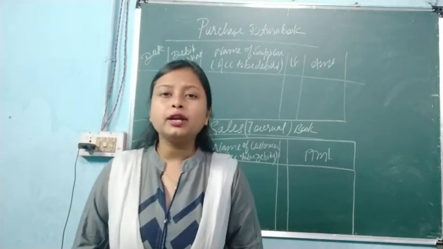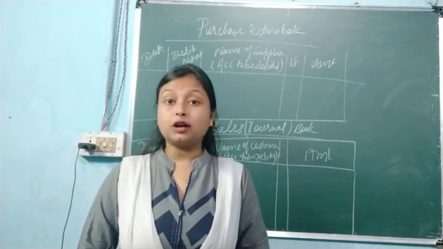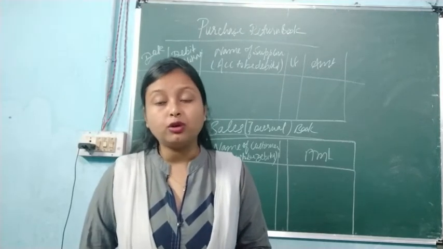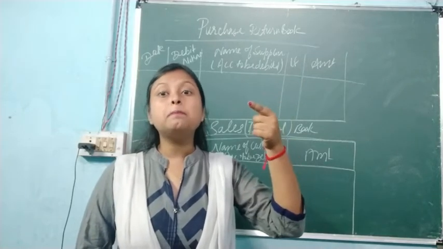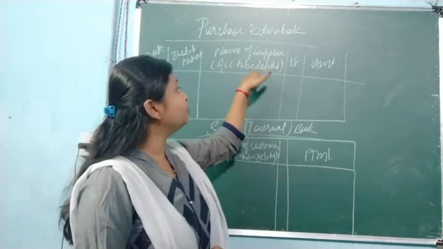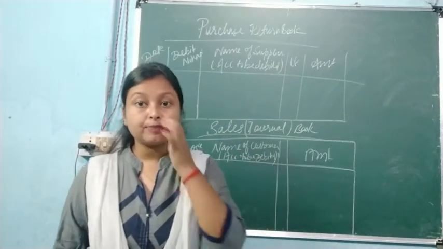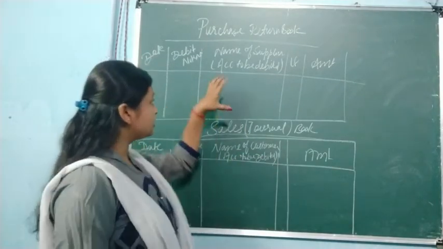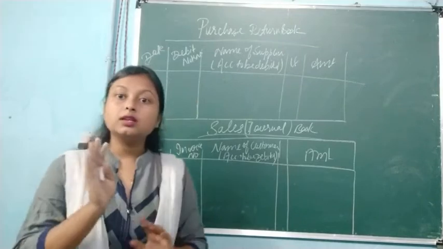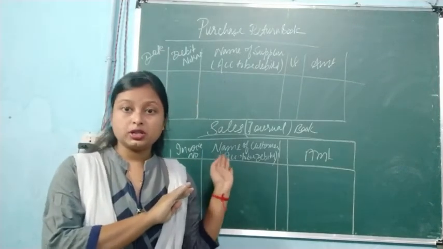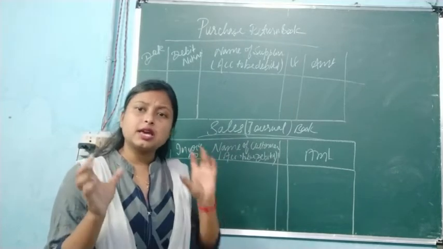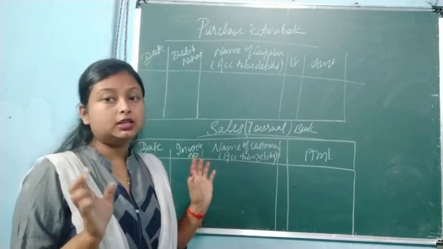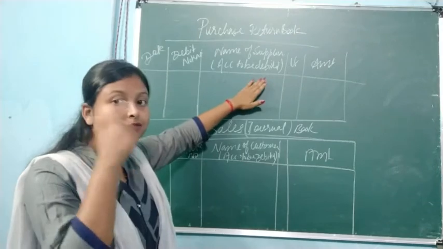So we are going to write down the journal entry as Pawan Traders account debit to purchase return account. Whose account is debited? Pawan Traders. That's why account to be debited is written. Okay, so this is the format. In the same way I have made the question previously, as I told you for the purchase book, the same pattern question will be made in this also. Only you have to keep in mind the format.